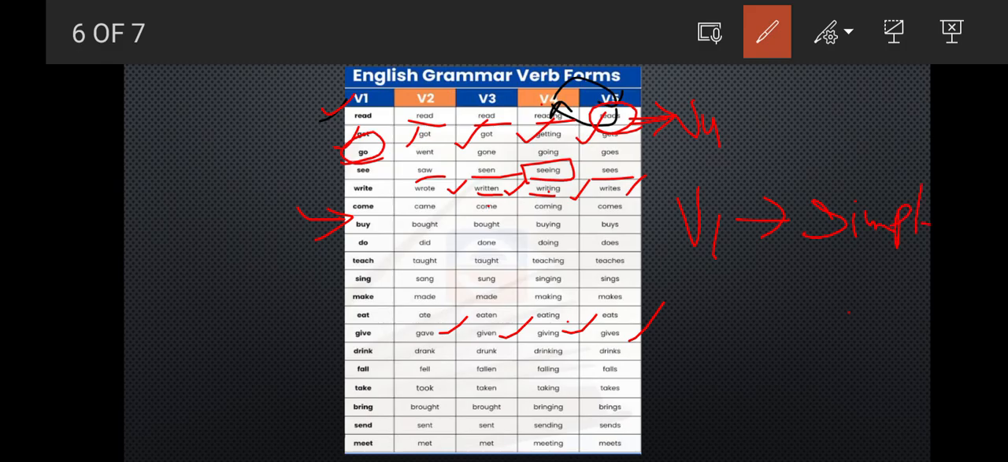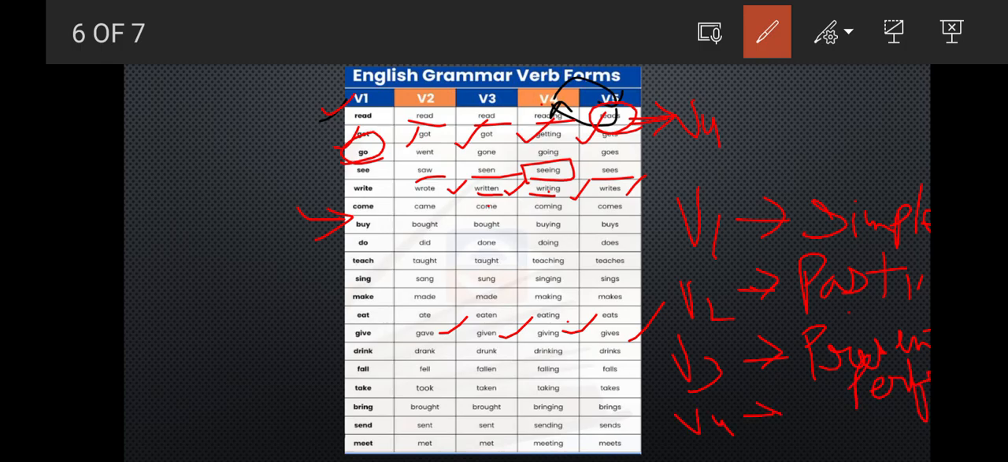I'm writing here again. For V2 you need to write second form, that is past simple. Okay, past simple. For the B3 you need to write present perfect. Okay, for B4 you need to write s or es, and for the B5 you need to write ing, gerund. Okay, like this you need to write.